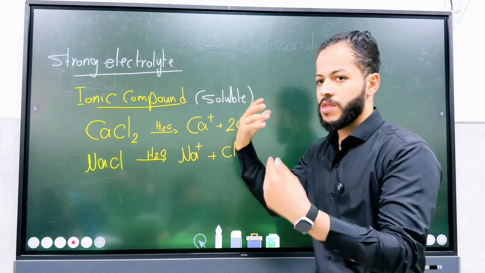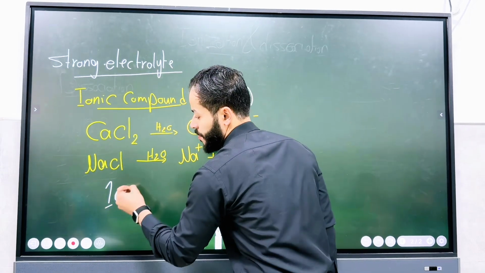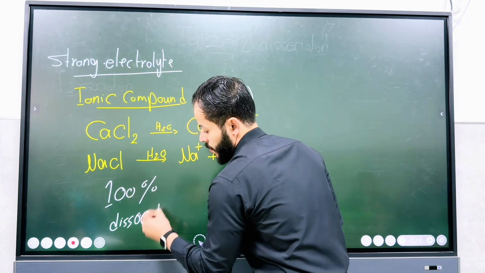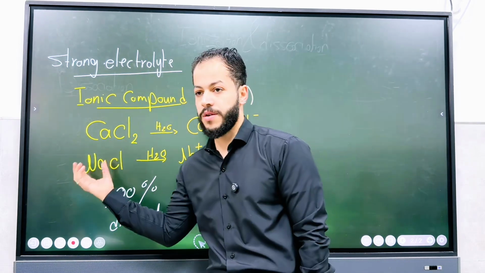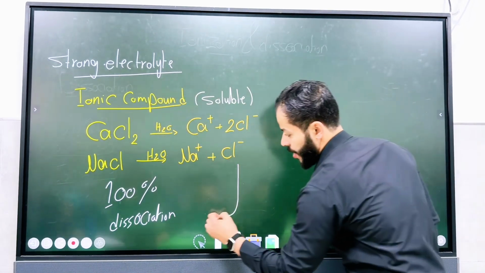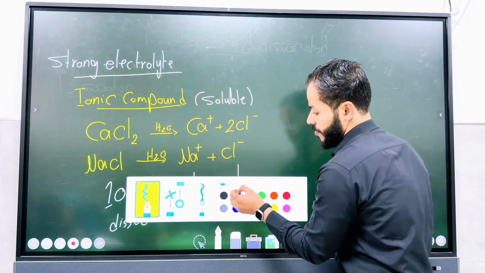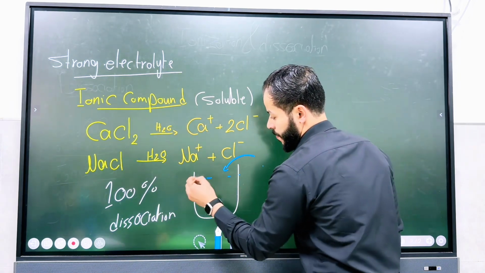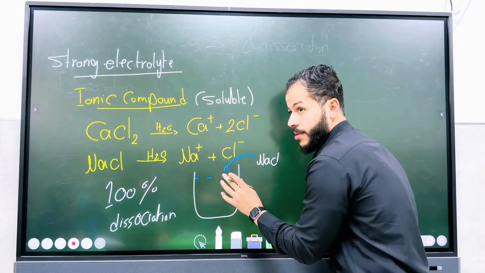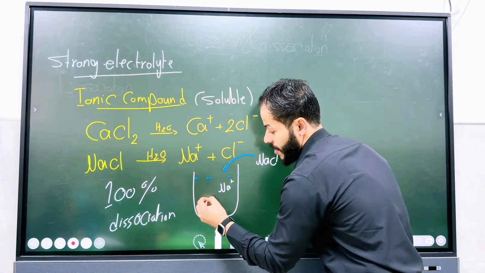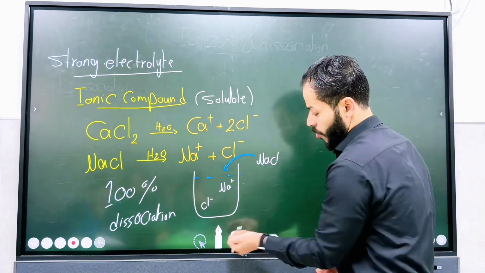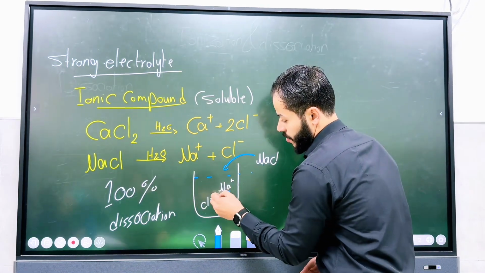So what is the thing about the dissociation? It is 100% dissociation. It means that all the salt compound is converted to ions. If we have a beaker here to represent this, for example, if we put table salt, sodium chloride, in the water inside the beaker, we only find Na positive and Cl negative. We will not find any NaCl salt inside the solution in the beaker. Of course, the ions are surrounded by water molecules.